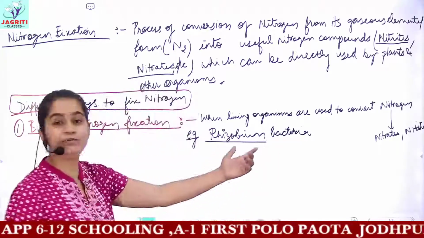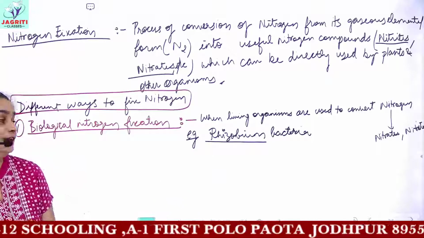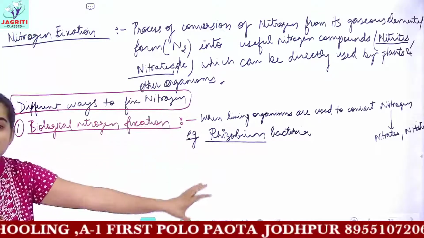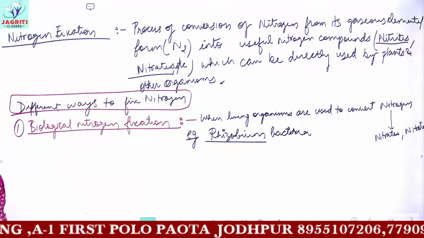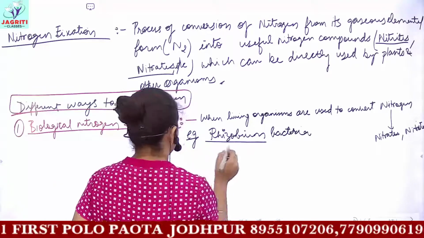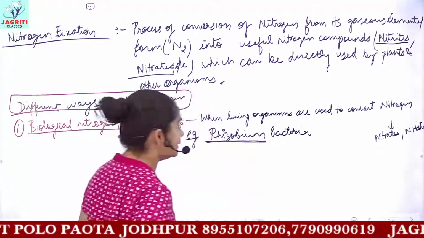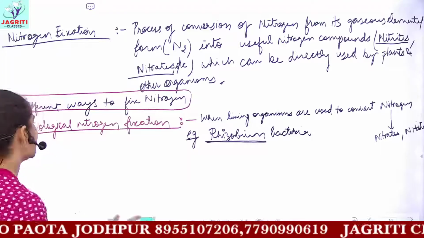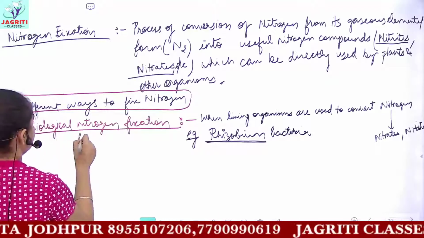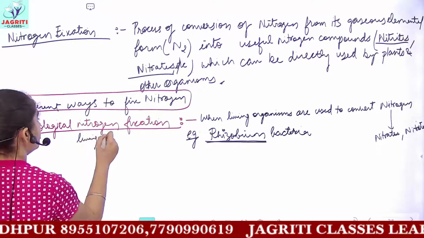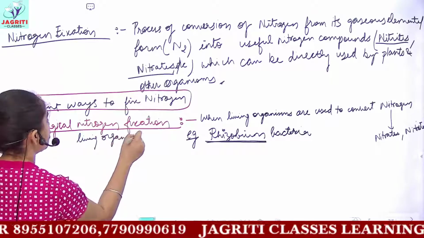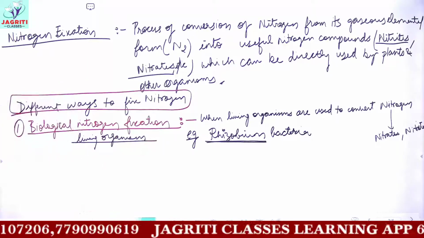It is the scientific name, so we'll be underlining it. Rhizobium is a kind of bacteria used for biological nitrogen fixation, and there are many other bacteria too. When living organisms are used for nitrogen fixation, you call it biological nitrogen fixation.